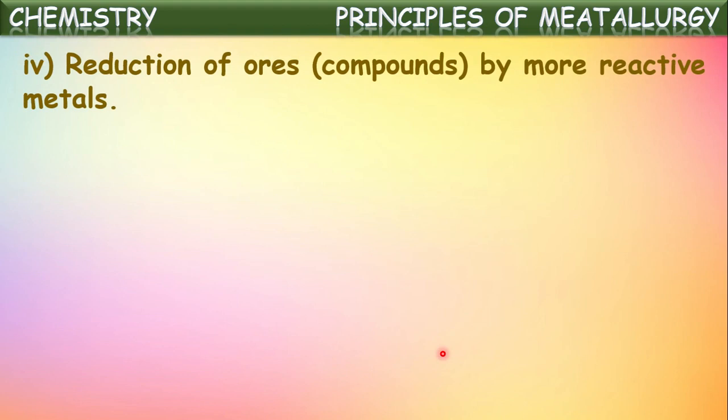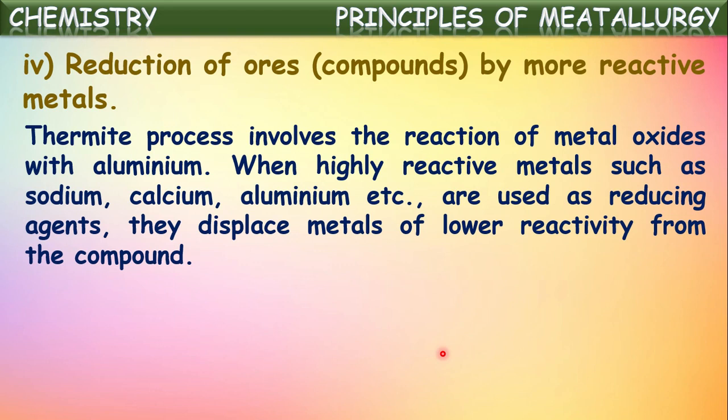Next, reduction of ores by more reactive metals. This is one more method. These metal oxides are reduced with more reactive metals also to get the pure metal. The thermit process involves the reaction of metal oxides with aluminium. When highly reactive metals such as sodium, calcium, aluminum, etc. are used as reducing agents, they displace metals of low reactivity from their compounds. In that way, a low reactivity metal can be extracted from its ore by displacing it with highly reactive metals like aluminum, sodium, or calcium, etc.